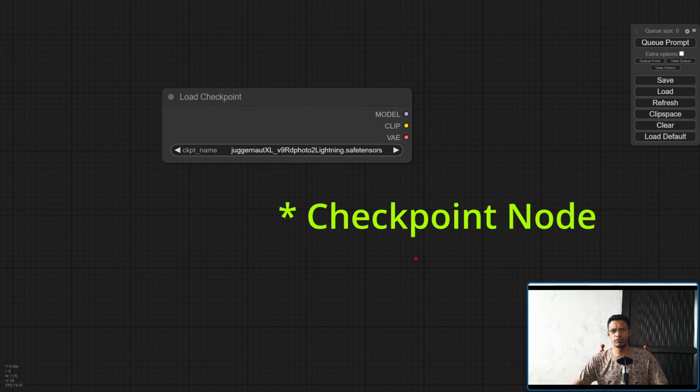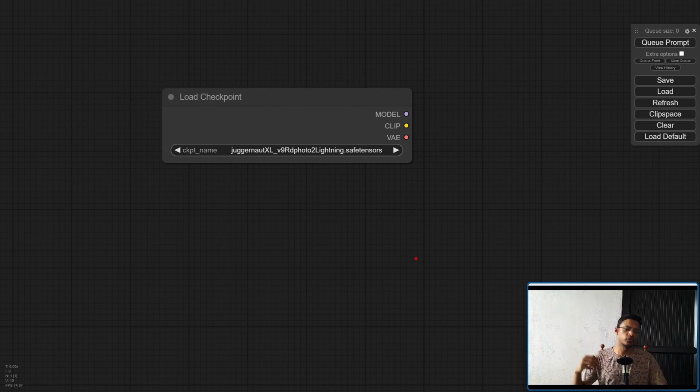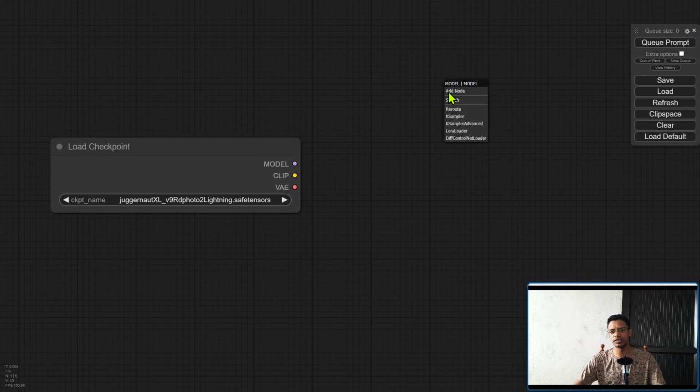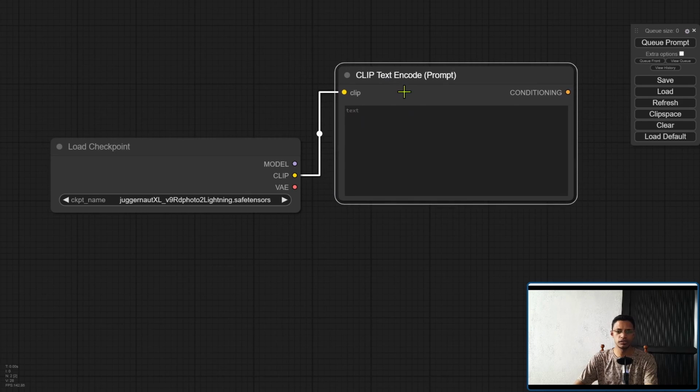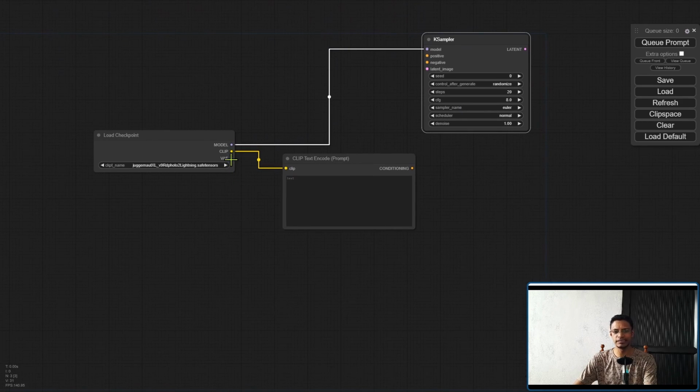Okay, now this node is one of the few nodes which takes one input, but has three different outputs. The first one is model, and most of the time it will go into a KSampler. The second one is clip, and this one goes into a clip text encode. And then the last one is VAE.